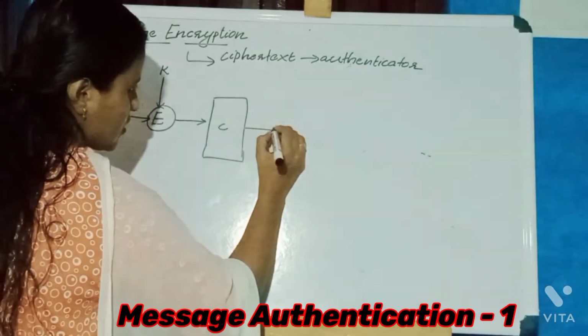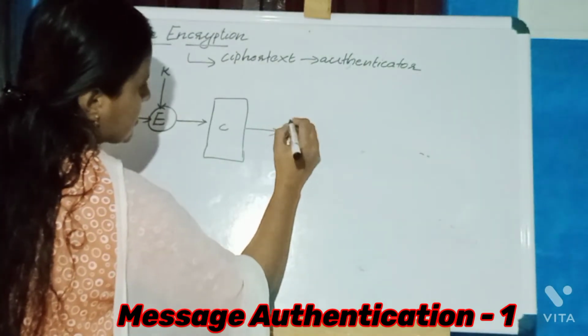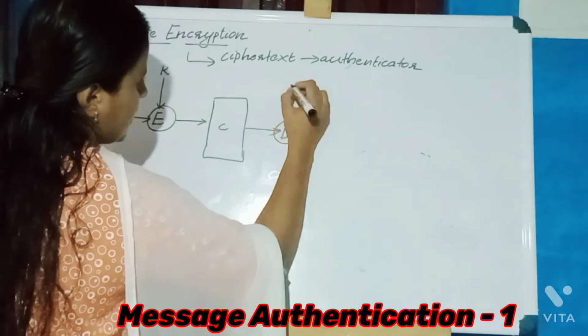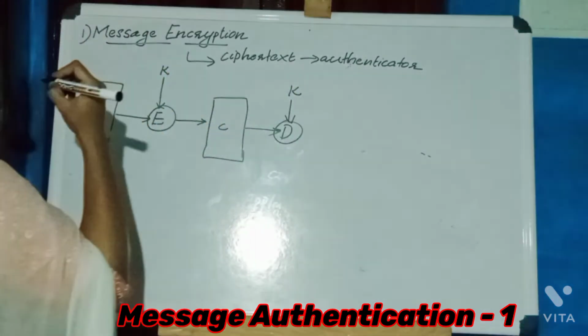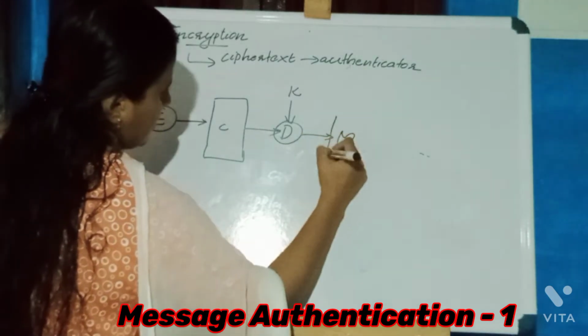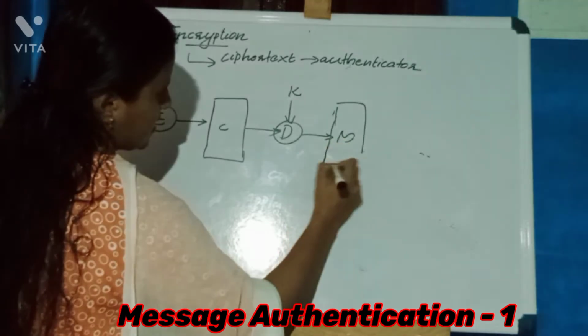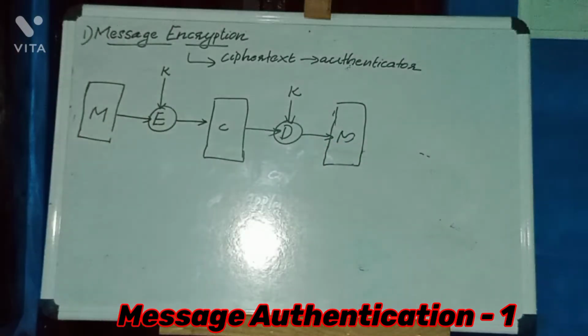This acts as authenticator in the case of message encryption. The receiving side decrypts this message by using the same key. Then we'll get the plain text message. This is symmetric encryption.